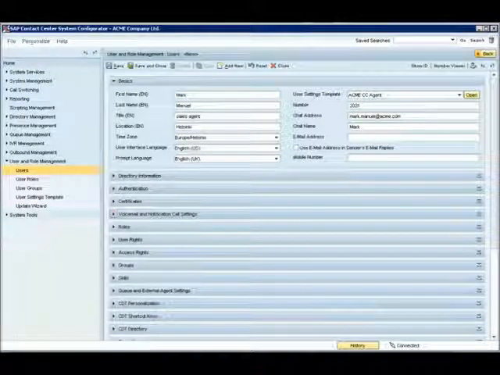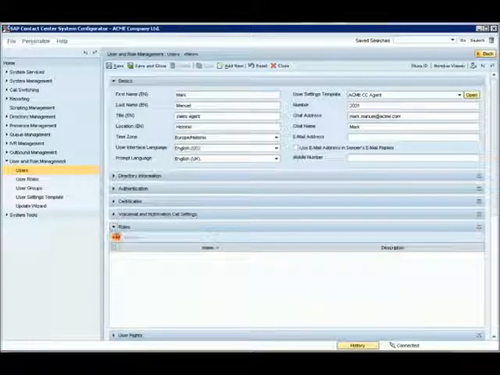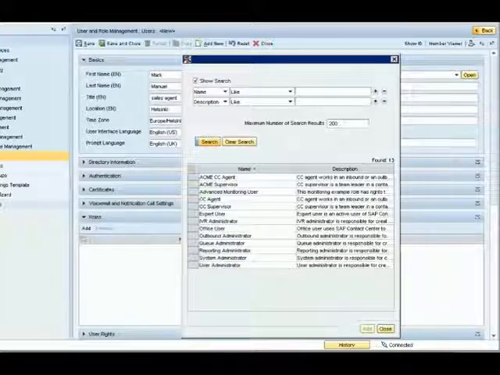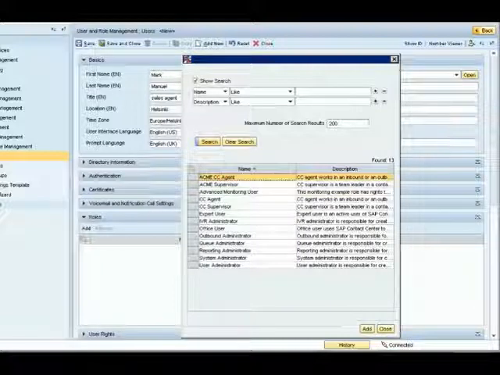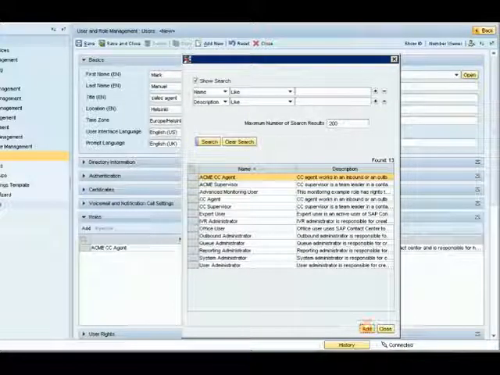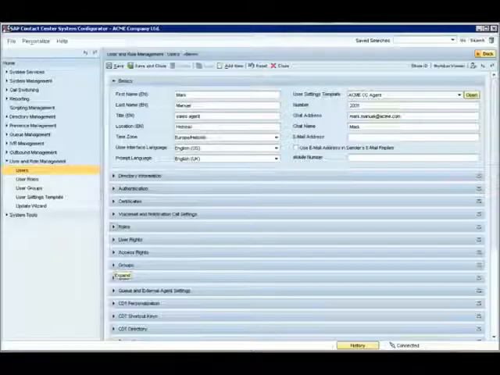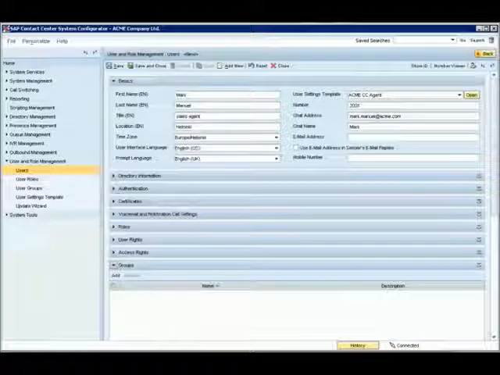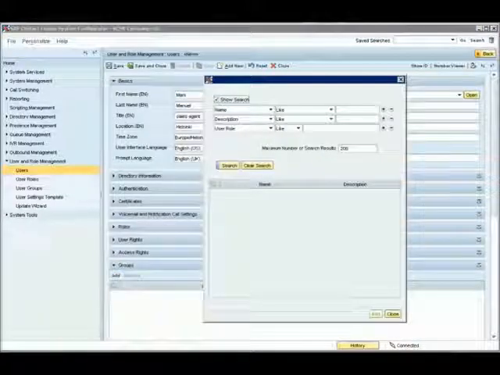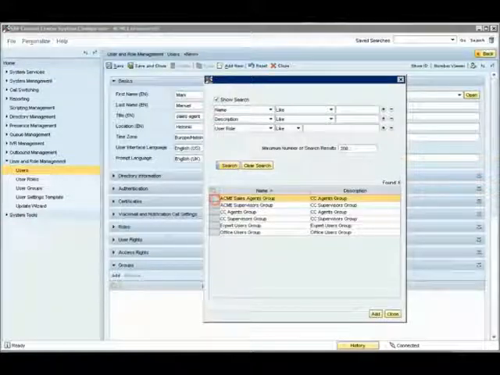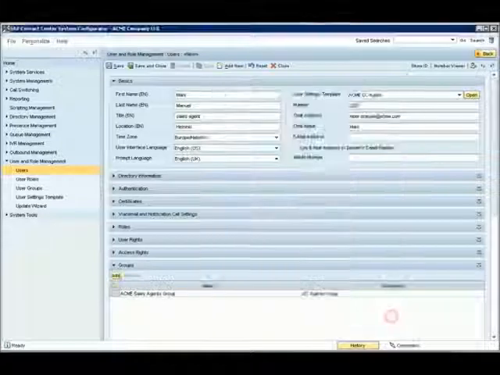We move on to roles and search for available roles and add an Acme CC agent role to Mark, giving him access to agent tools. The last segment we will touch are groups. In here we search for available groups and add Mark to Acme sales agent group. This assigns him to queues that are linked to this group.